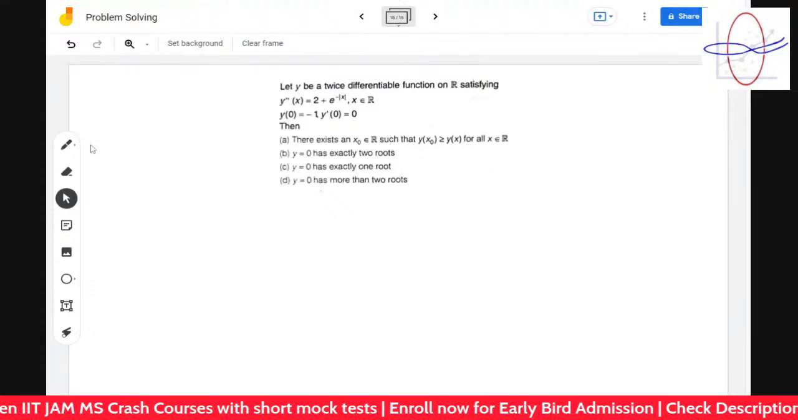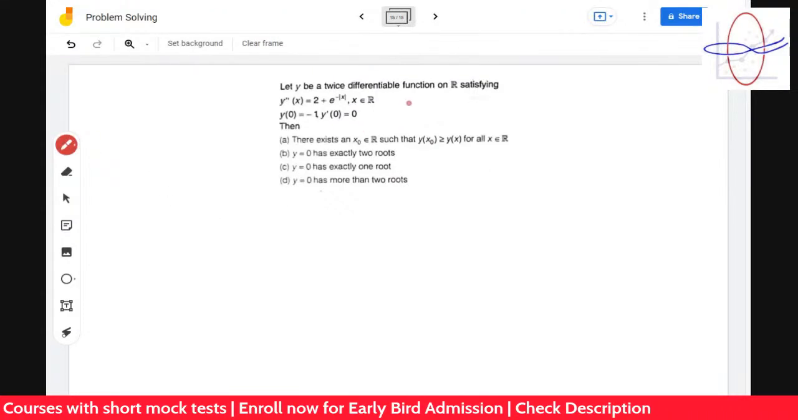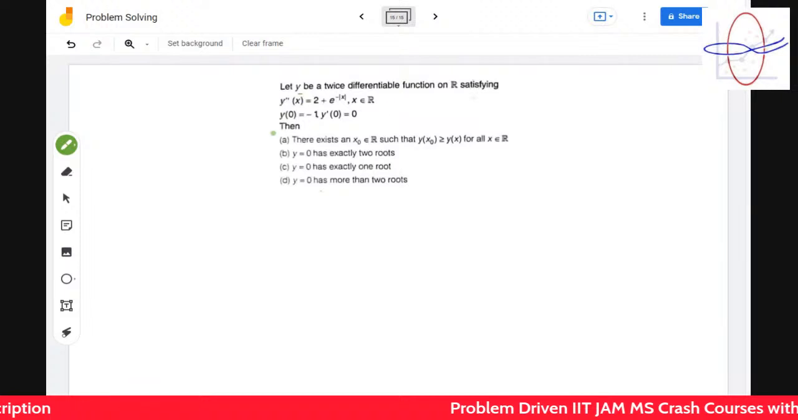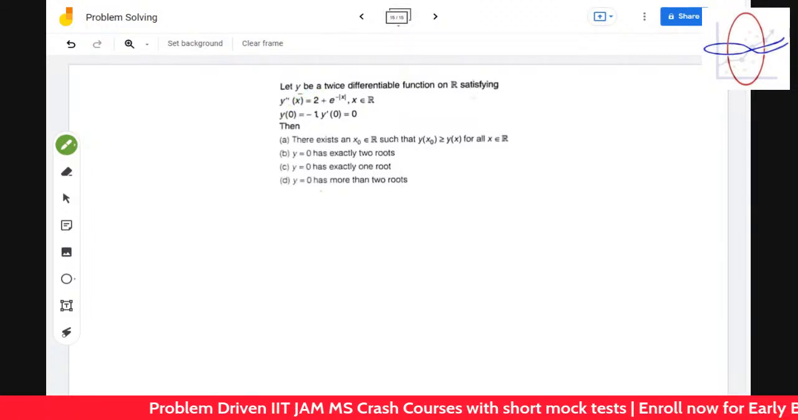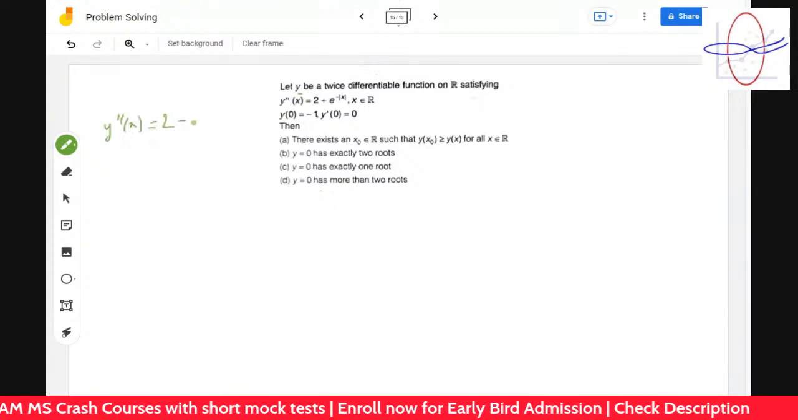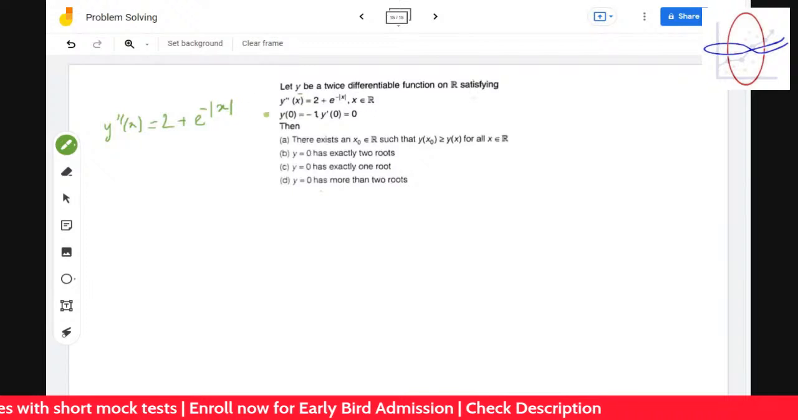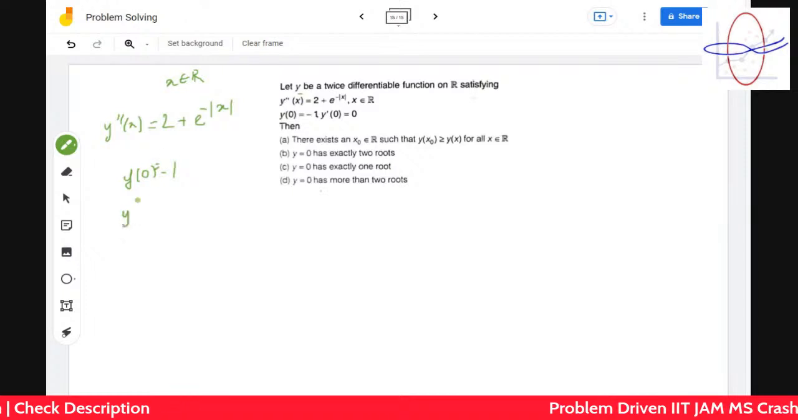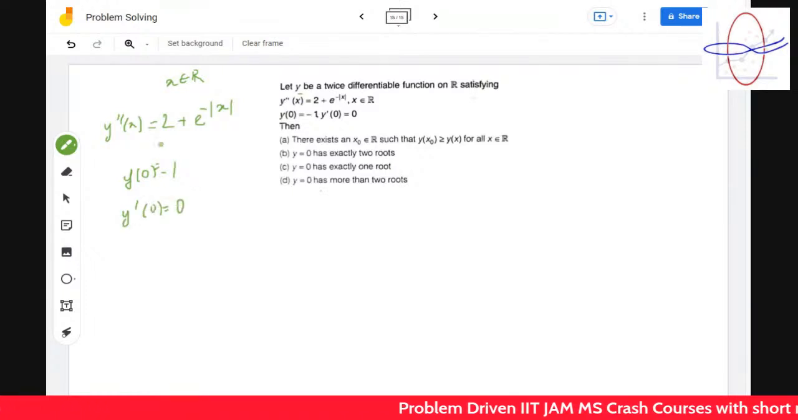Okay, coming back to this problem. y is a twice differentiable function. Okay, so y is just f of x. You can just think about that. Mathematicians have their own way of writing like this. So y double dash x is equal to 2 plus e to the power minus mod of x, x belongs to real numbers, and y of 0 is equal to -1, and y dash of 0 is equal to 0. Good, because y double dash is given.